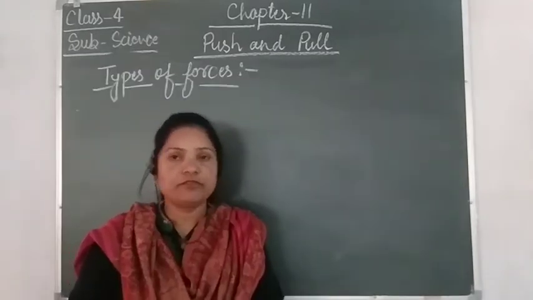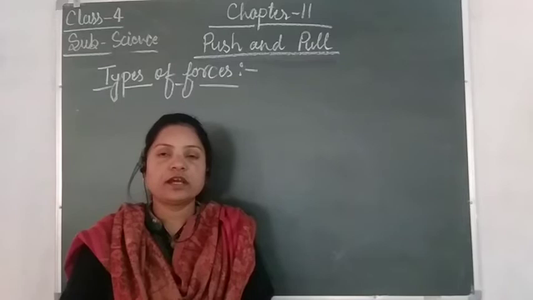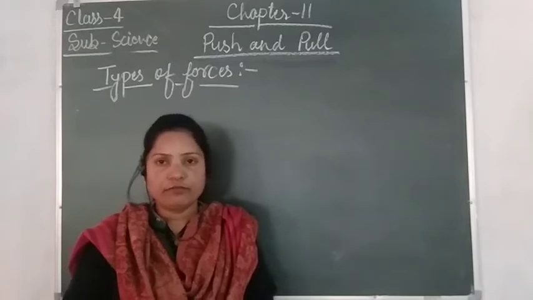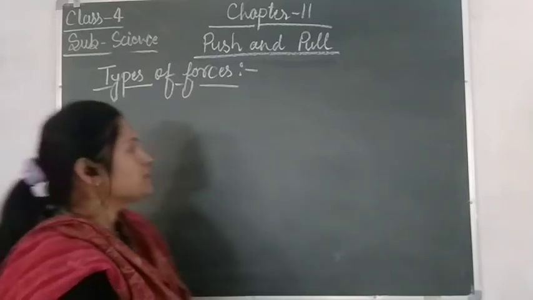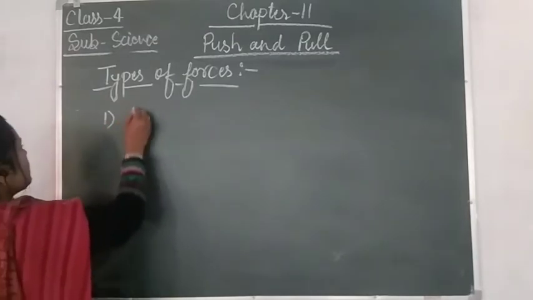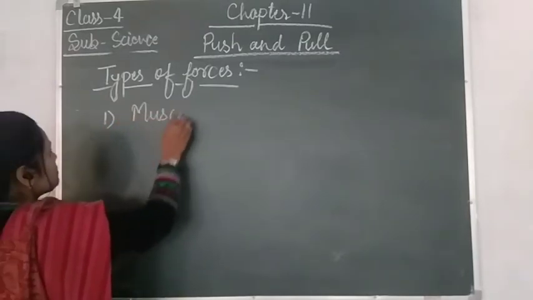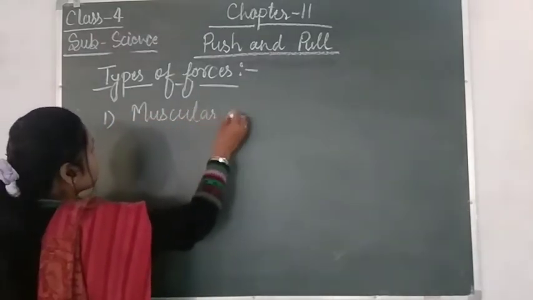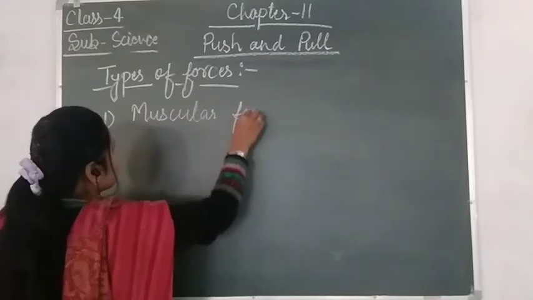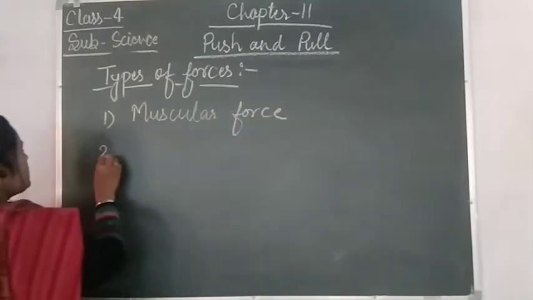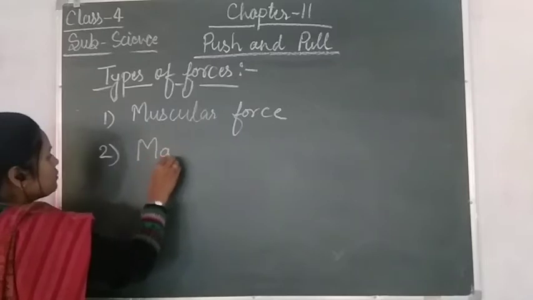Now we will see the different types of forces. So there are mainly 4 different types of forces. The first one is muscular force. Then second one is magnetic force.